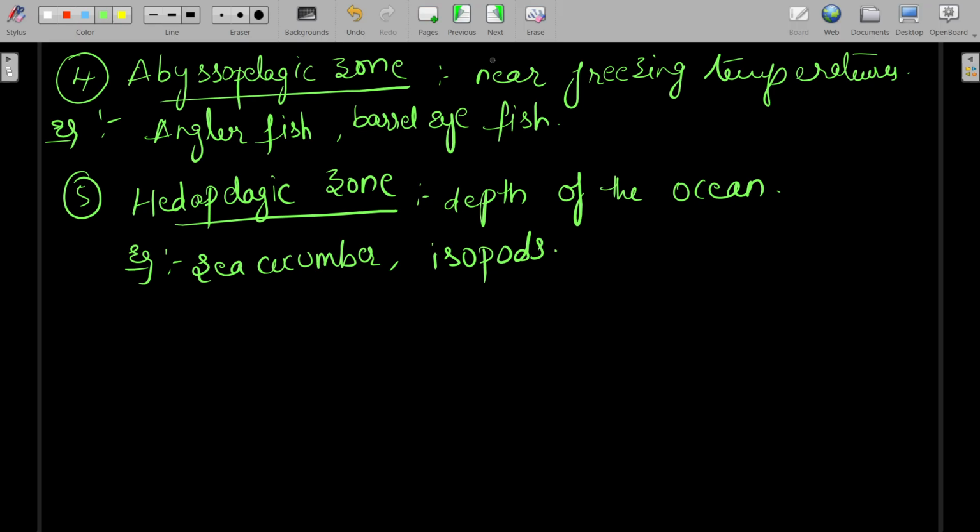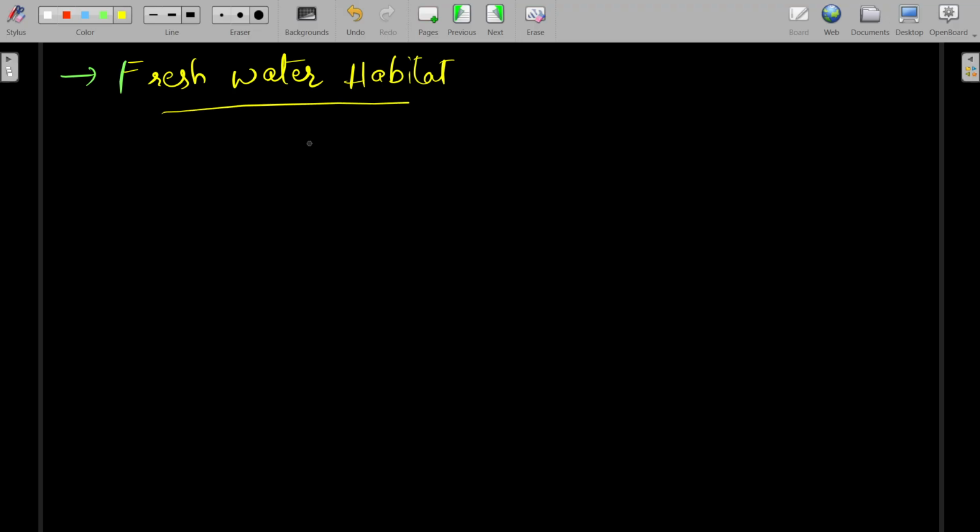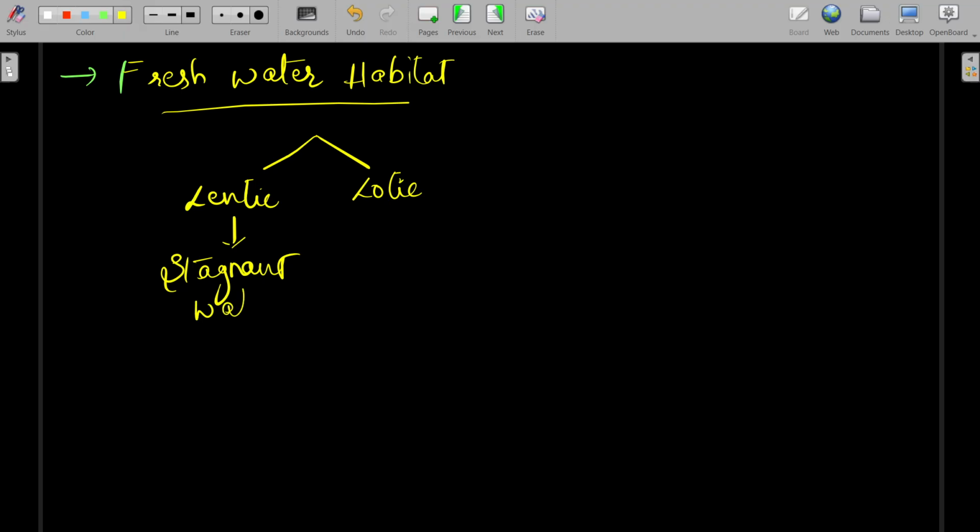Let's see the freshwater habitat zones. Freshwater is divided into two types: lentic and lotic. Lentic is the stagnant water, and lotic is the streaming or flowing water.